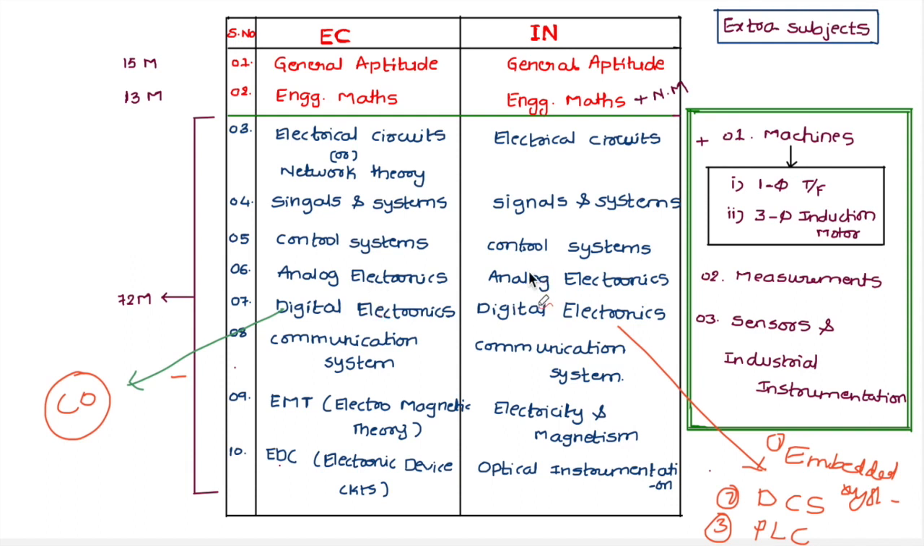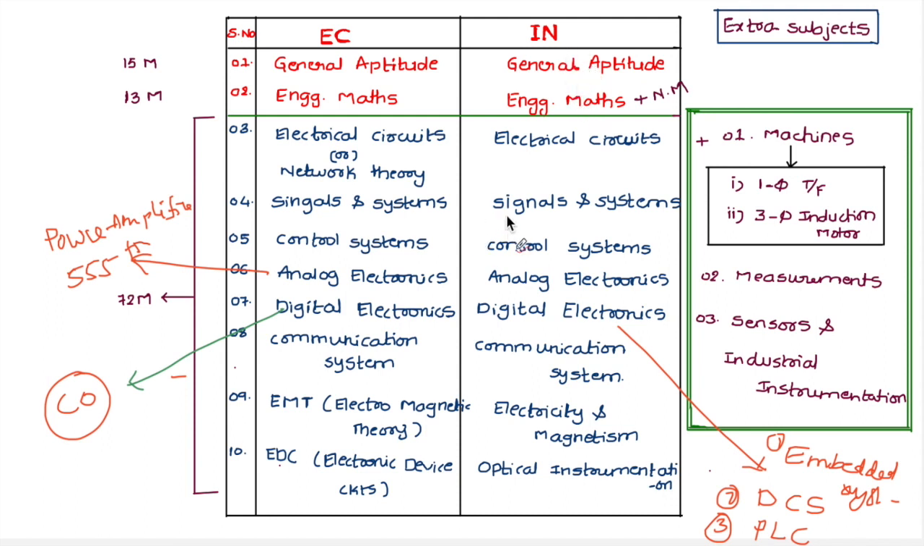Analog electronics, most of the syllabus is same, but here they are removing power amplifiers. Okay, power amplifiers. And 555 timers. So this 555 timers is one of the topics in analog electronics for instrumentation engineering students.